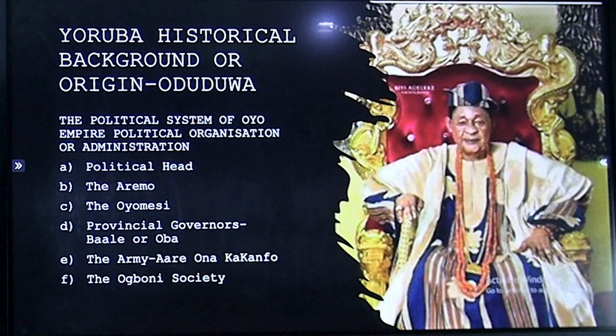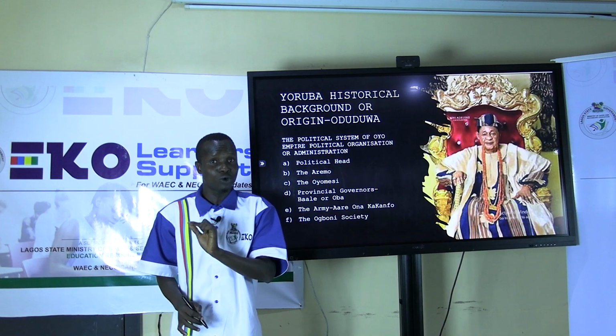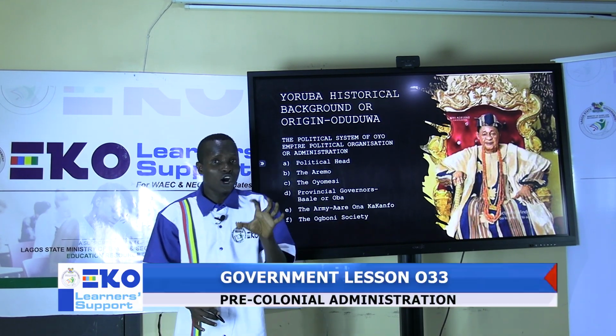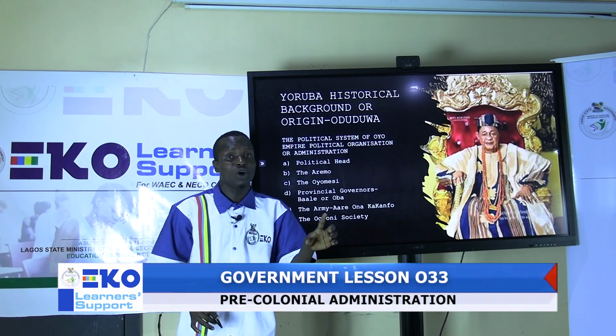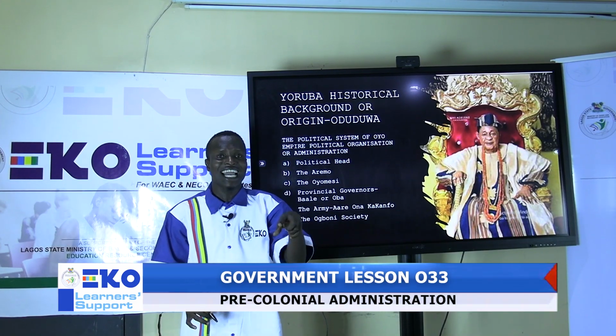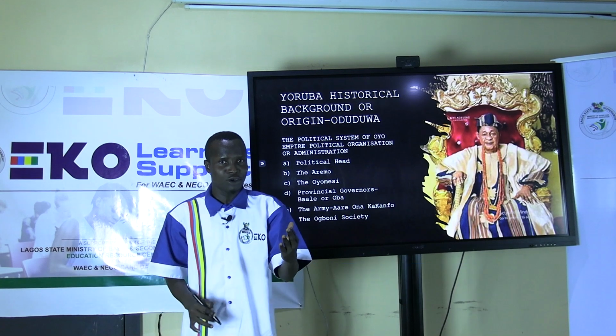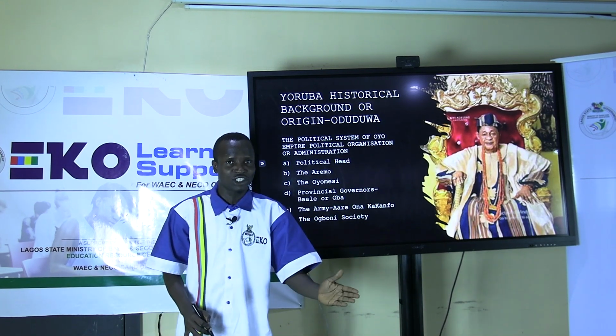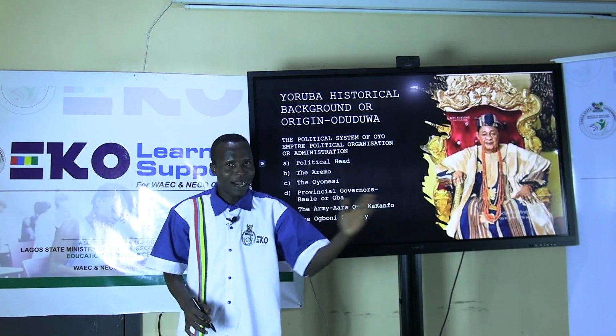Yoruba also has a dynamic system. Their own system is dynamic. The political head of the Yoruba Empire is called the Alaafin of Oyo. And we are talking about Yoruba. You have to mention the Alaafin of Oyo, because before the colonial administration, the Oyo Empire is the one overseeing all the affairs of all the Yoruba nations and beyond. So if you are talking about the Yoruba political system, we will be mentioning the Oyo Empire.